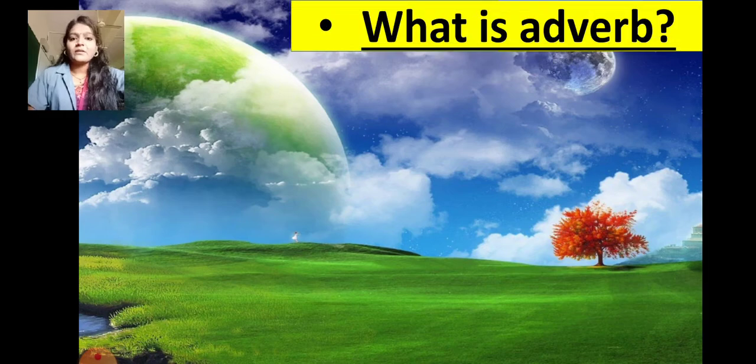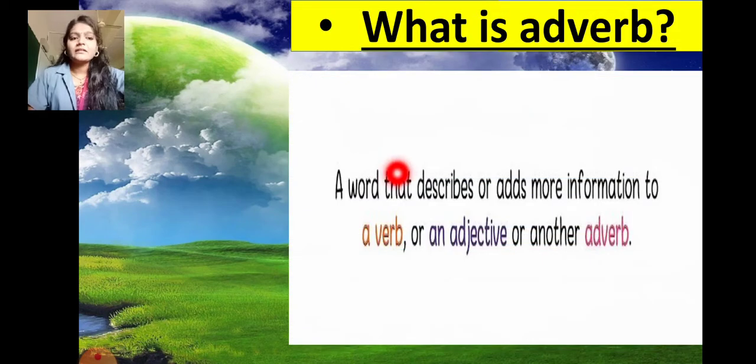Now, what is an adverb? A word that describes or adds more information to a verb or an adjective or another adverb, that is called an adverb. So students, an adverb tells us how, when and where the action happens. That is called an adverb.